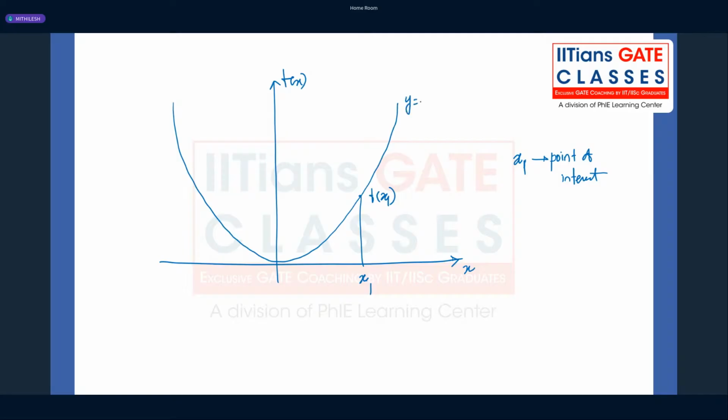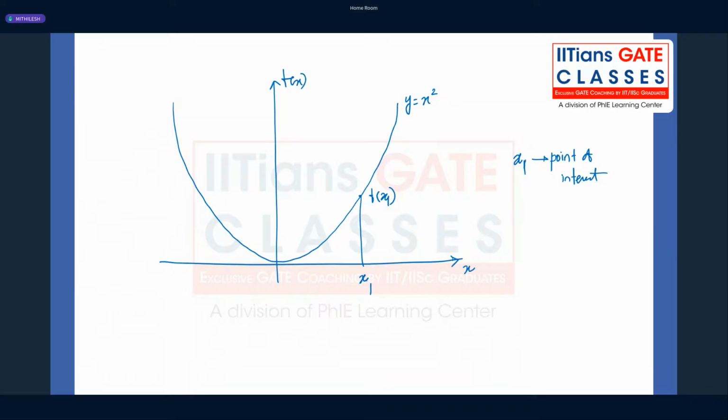Let's consider y is equal to x squared, a parabolic function. At point x we don't have any discontinuity, so it's a continuous function. And for the differentiability, only Bala has commented that yes, it is also differentiable.